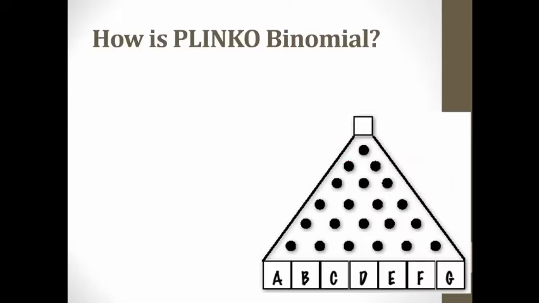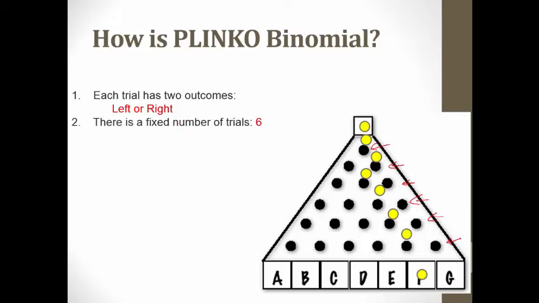A game that a lot of us know from the beloved game show Price is Right is Plinko. And Plinko is actually a binomial setting. As people drop the chips in and try to get different amounts of money, each time it works its way through the board, there are two possible outcomes: either the chip goes left or right. At each level it hits a peg and has to make a left or right turn. So there are 6 trials, regardless of which way you go.